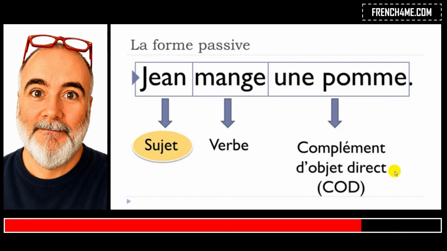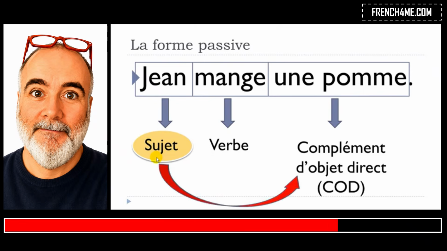And then if you think about the sentence, normally when you've got a sentence like that, Jean mange une pomme, the important thing in this sentence is the subject, for one good reason: it's just because we start with it. And as it's here in the first place, we tend to think that this is the most important thing of the sentence.